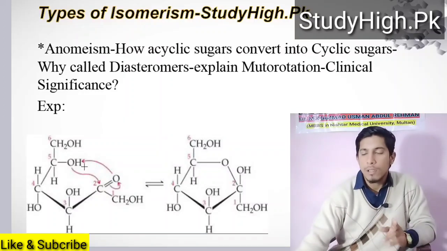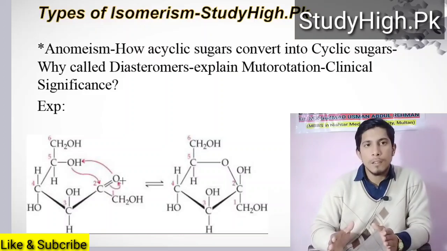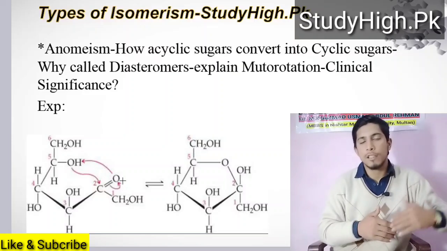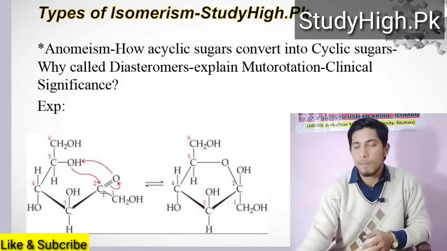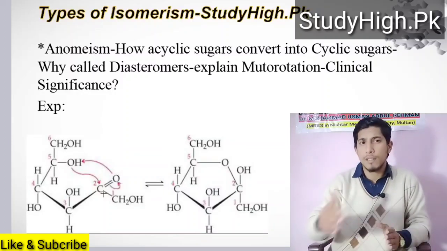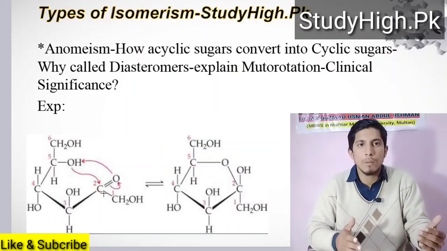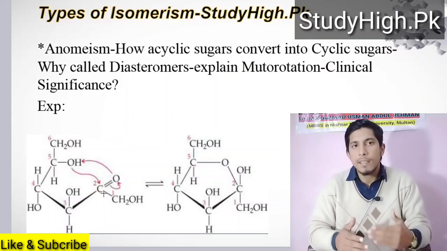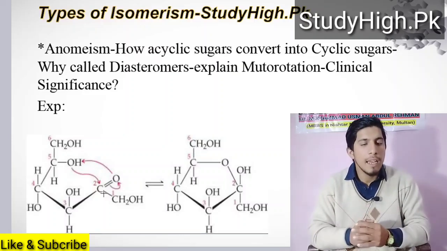So hydroxyl alcohol and aldehyde react with each other to form hemiacetal. When an aldehyde group reacts with the hydroxyl group to convert a monosaccharide's acyclic form into cyclic form, hemiacetal will form. Similarly, if this is fructose and fructose is converted into cyclic form, then we say that hemiketal will form. Reaction between a hydroxyl group, alcohol and ketone gives rise to hemiketal, and aldehyde and hydroxyl group on reaction with each other give rise to hemiacetal.